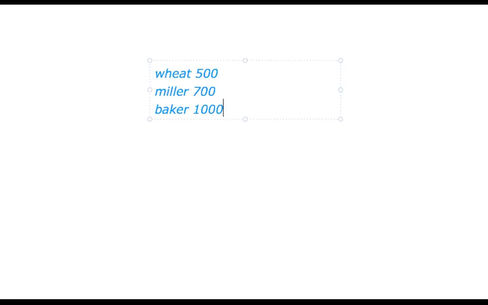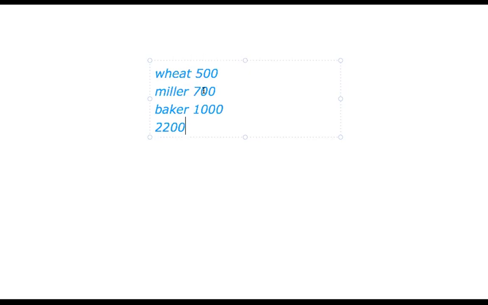So I'm telling you about the problem of double counting. If wheat is a final product for the farmer, flour is a final product for the miller, and bread is a final product for the baker, and I add these, I will be getting 1000 plus 700 plus 500, which is 2200 rupees as the total value of output.